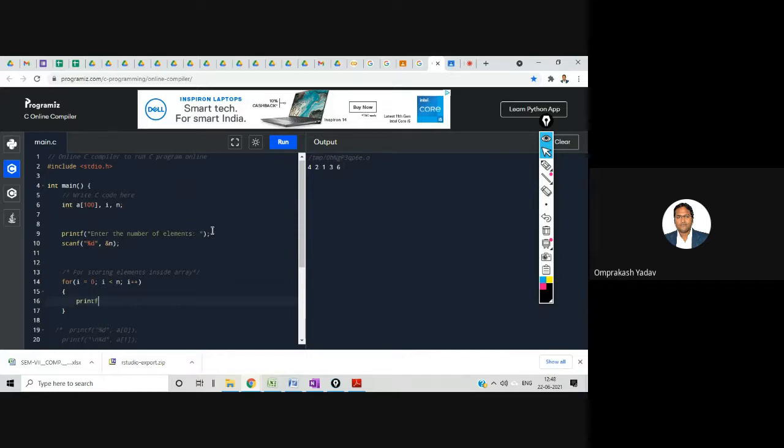Printf, \n to give next line. Okay, it will go to the next line.